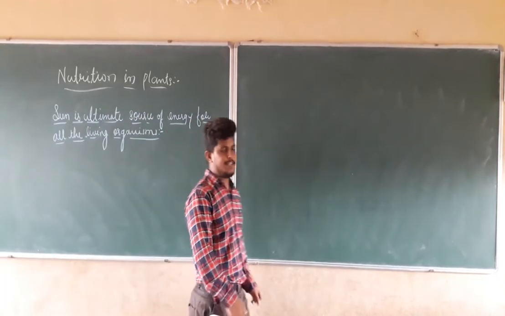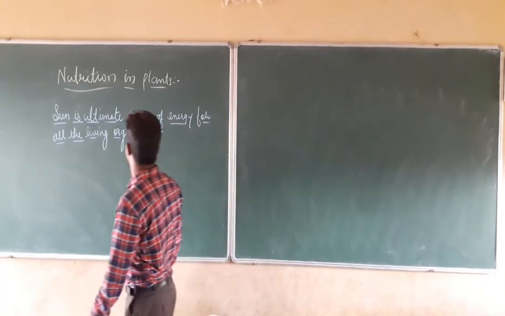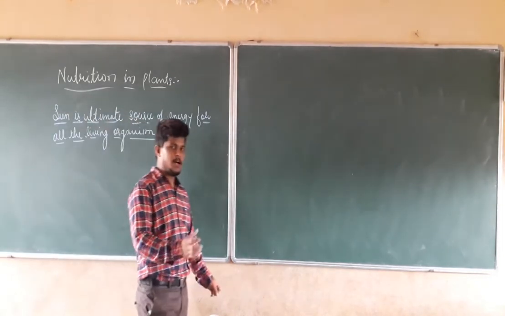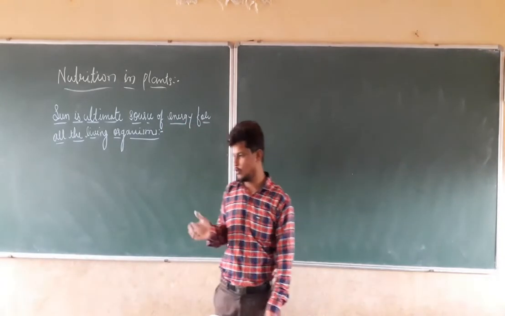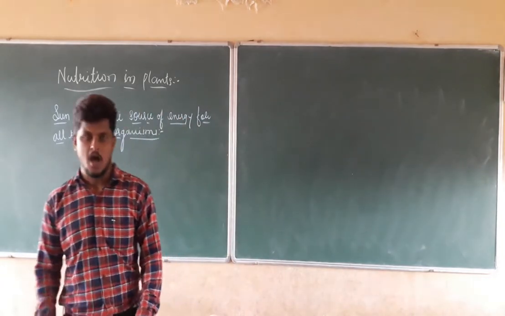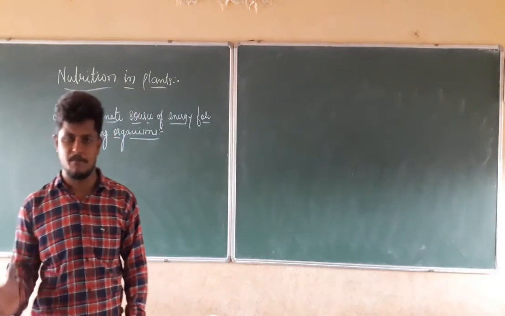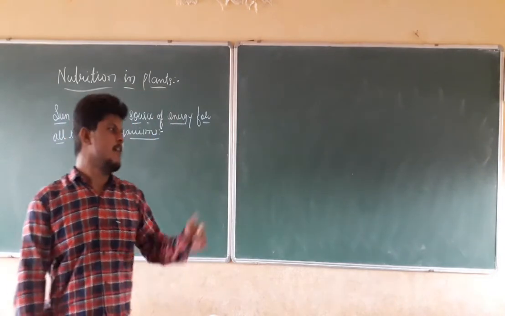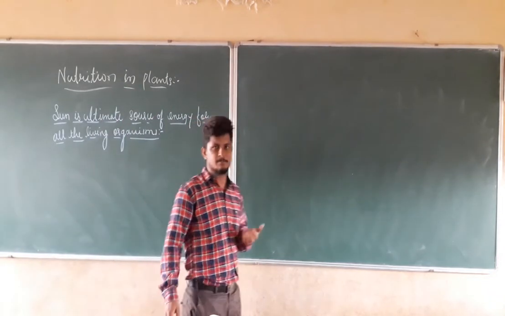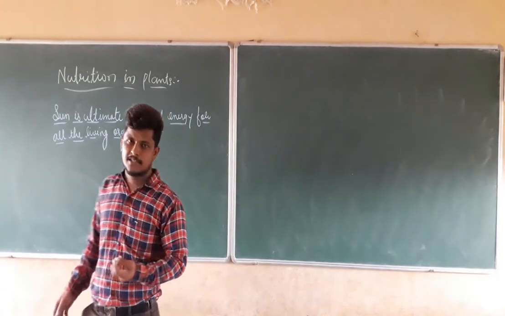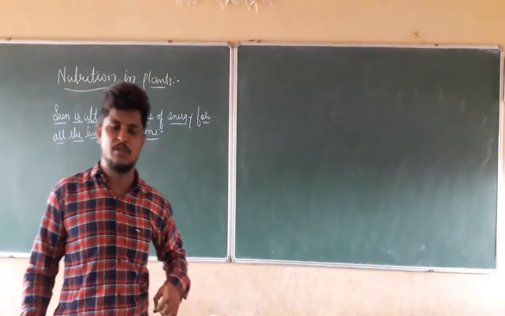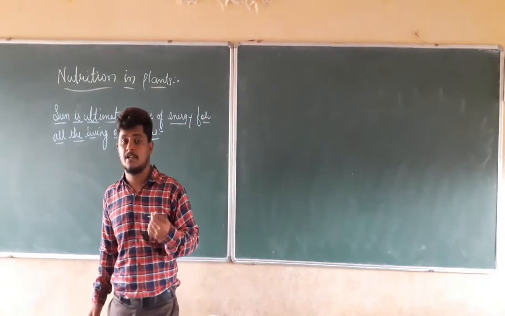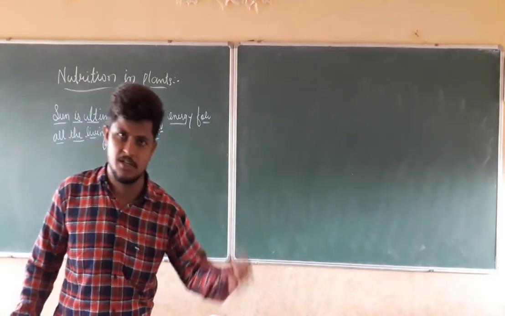Next, we are going to see that the sun is the ultimate source of energy for all living organisms. Up to this point, we discussed how photosynthesis occurs and how it produces different types of products. Those products are carbohydrates, that is glucose, which is stored in the form of starch. We also discussed how to check for the presence of starch using the iodine test. When the leaf changes to a black-blue color, we can say that starch is present.